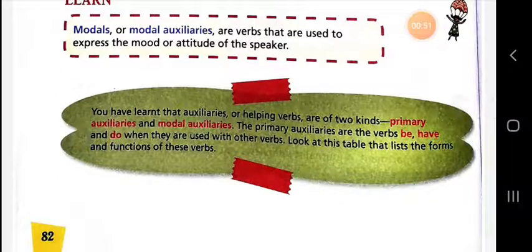You have learned that auxiliaries or helping verbs are of two kinds: primary auxiliary verbs and modal auxiliary verbs. Dear students, primary auxiliary verbs are be, have, and do. Be means is, am, are, was, were. Have means has, have, had. And do means do, does, did. And they are used with a verb. That is why they are called helping verbs.